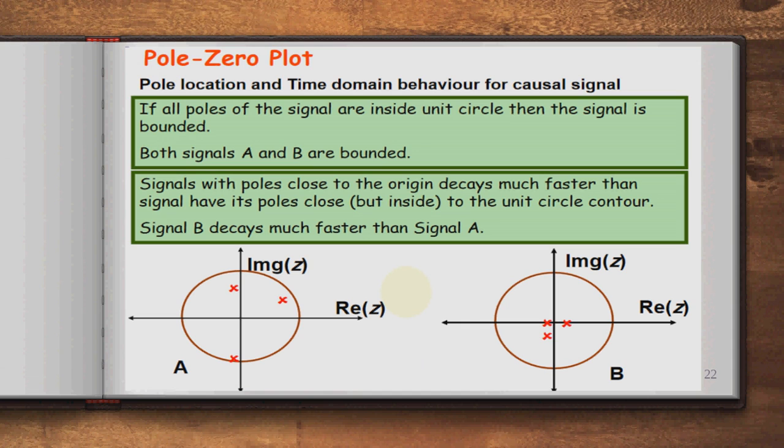If all poles of the signals are inside the unit circle, then the signal is bounded. Both signals A and B are bounded in this case, as all the poles are inside of the unit circle.